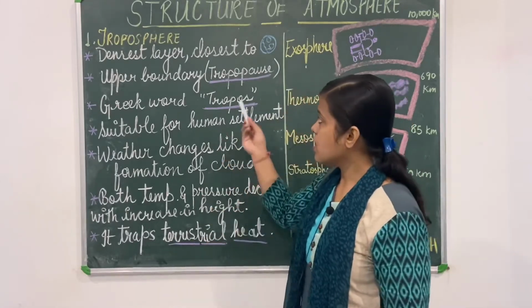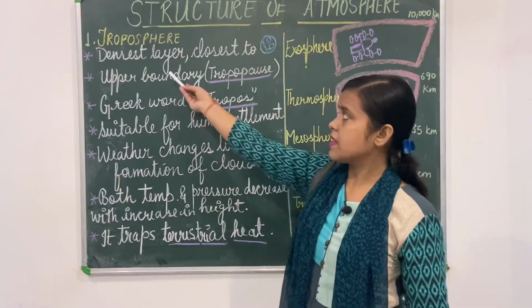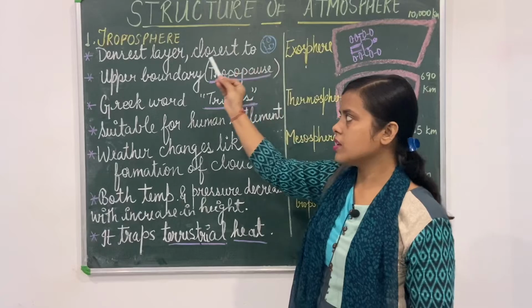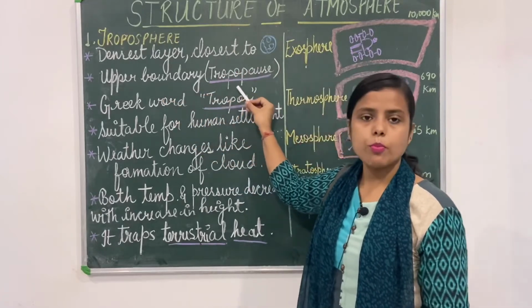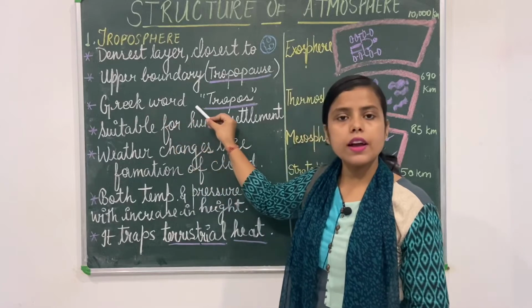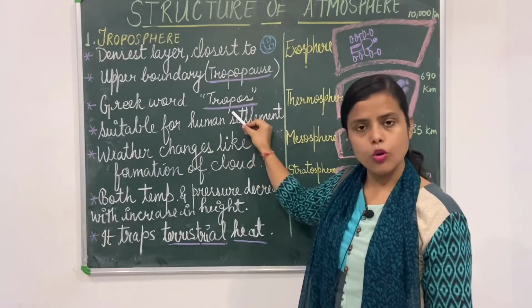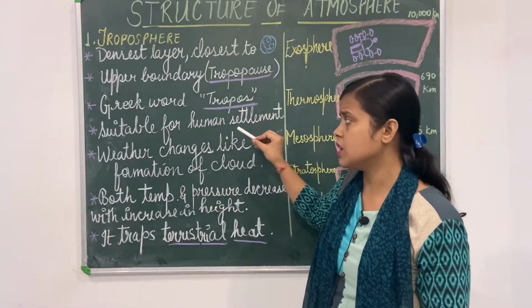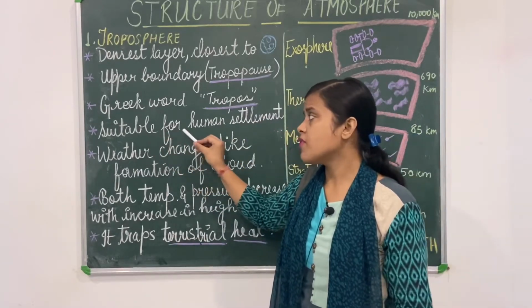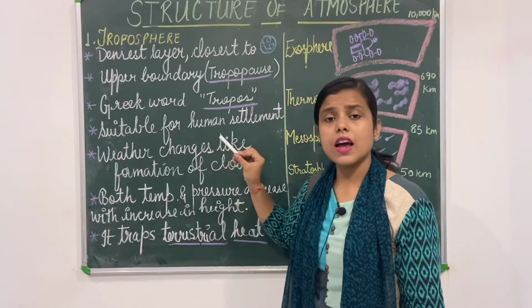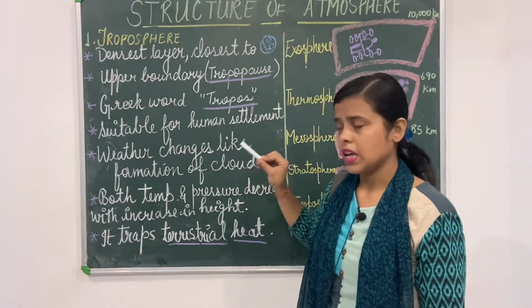So one by one we will repeat all the points. It is the densest layer. It is closest to our earth. Upper boundary of troposphere is known as tropopause. It is formed from a Greek word known as tropos. And what is the meaning of tropos? Change into, mix into, turn into. And it is suitable for human settlement. Why? Because it contains the air that we breathe in.